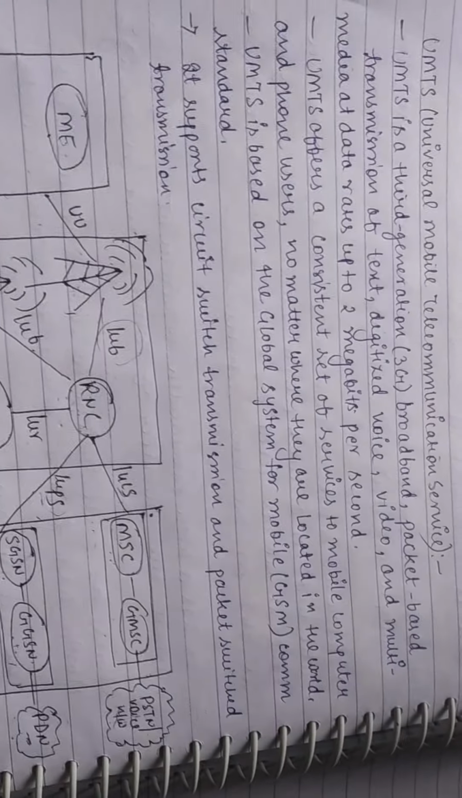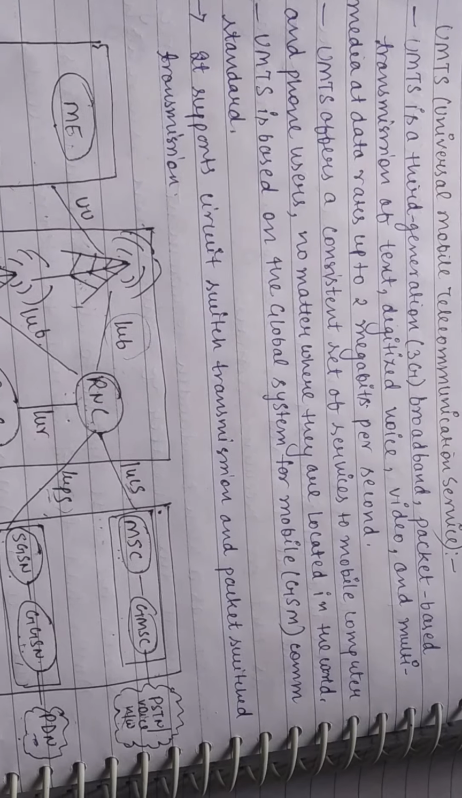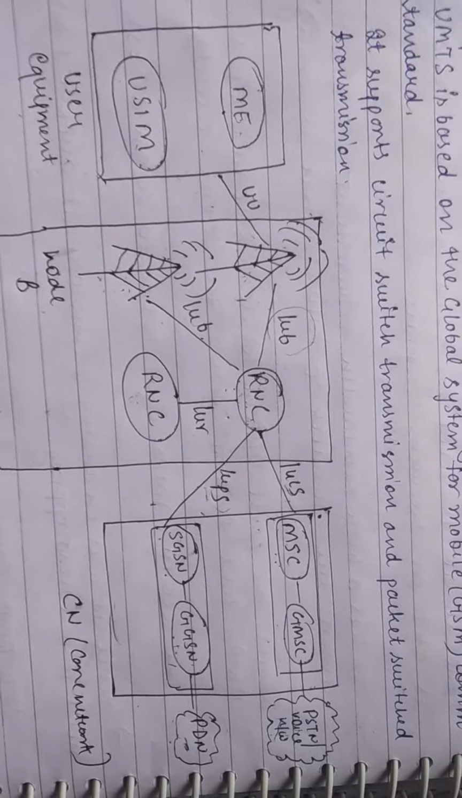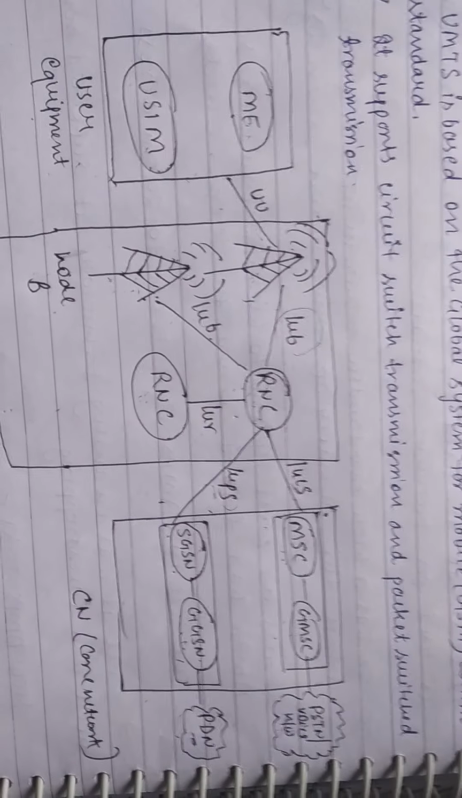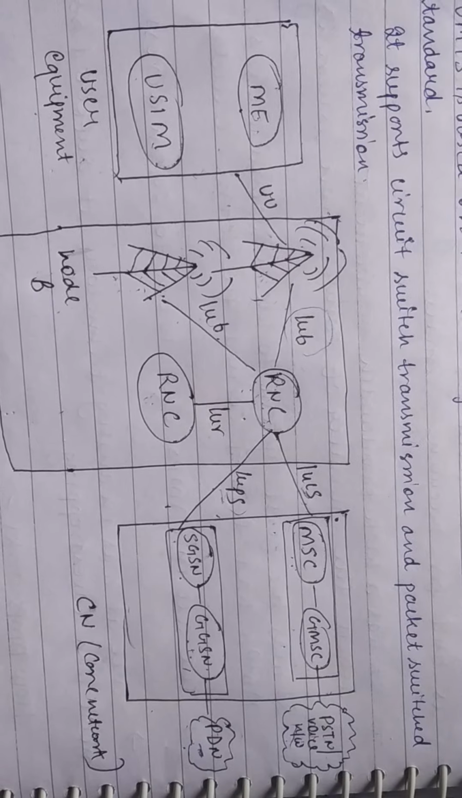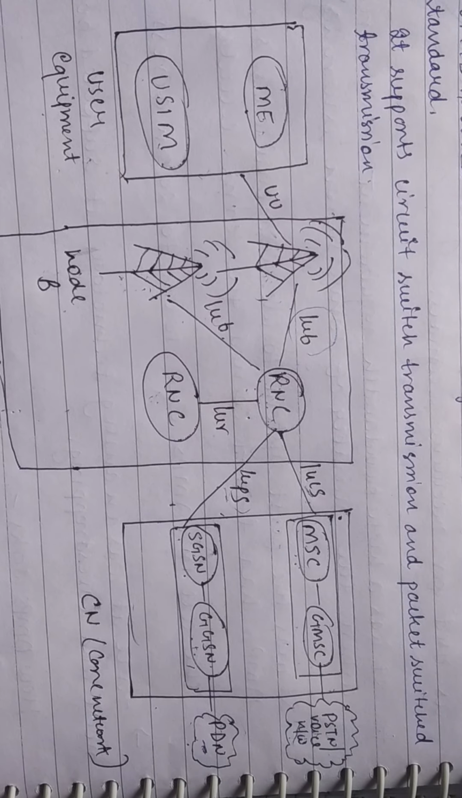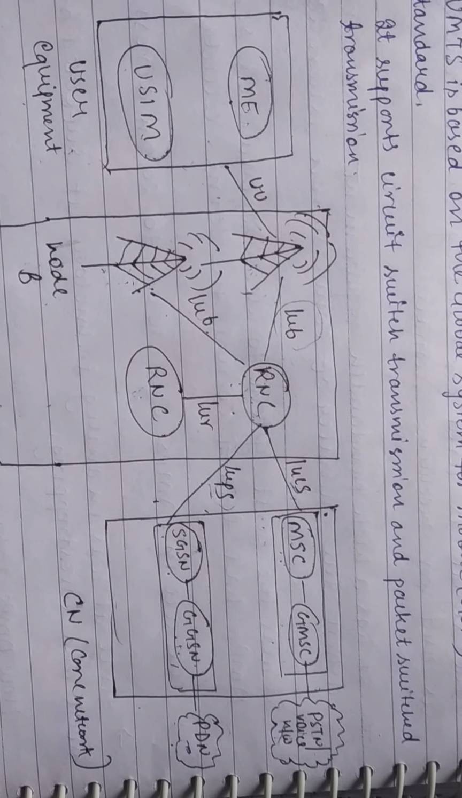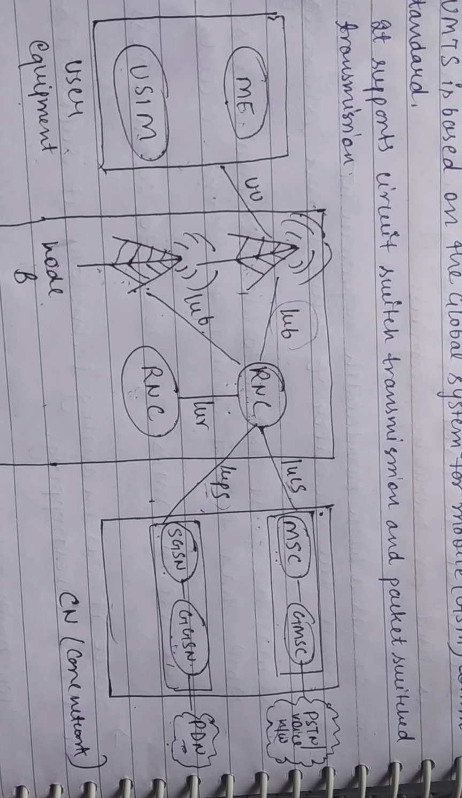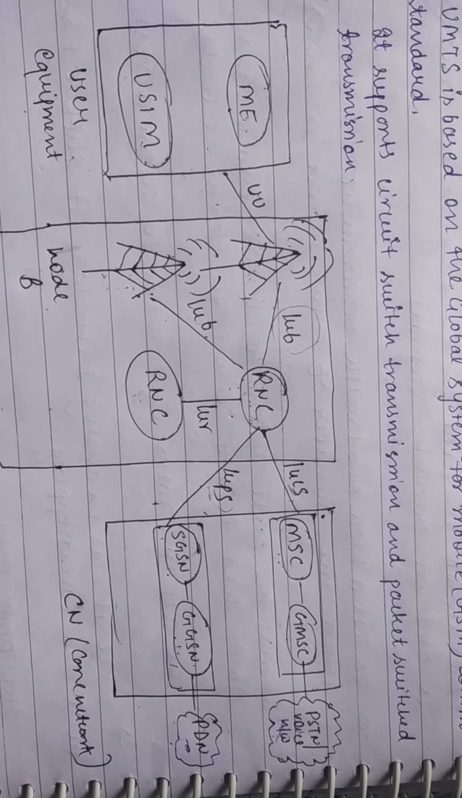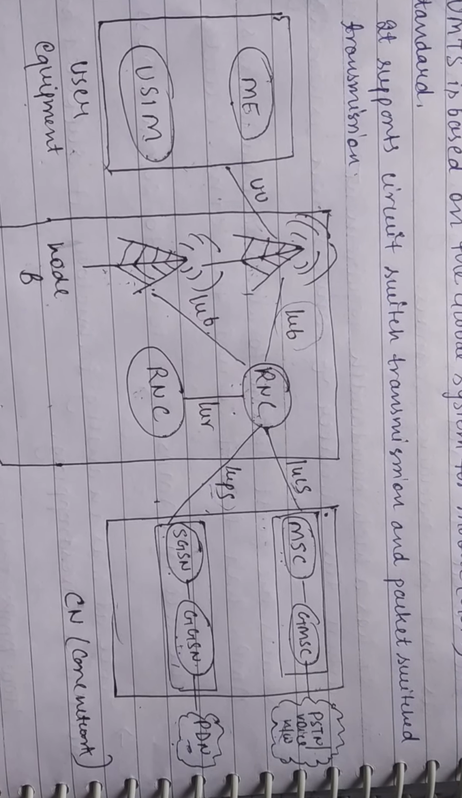UMTS is a third generation technology which is based on circuit switch transmission and packet switch transmission. Circuit switch transmission supports the voice network, and packet switch transmission supports the data network. So if you want to access data, packet switch transmission is used, and if you want to access voice calls, international or local calls, we use circuit switch transmission.